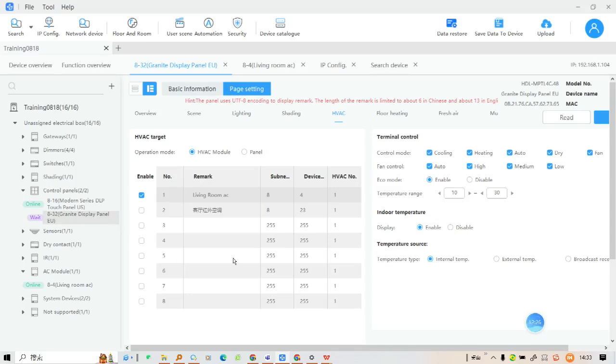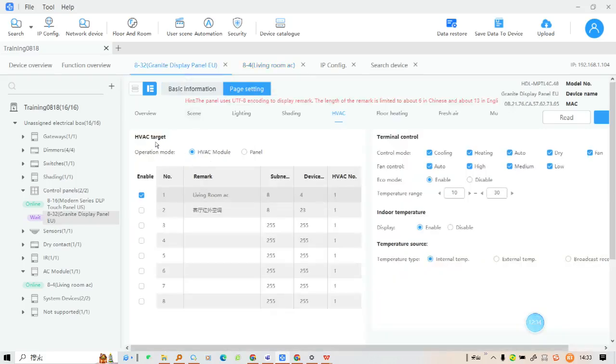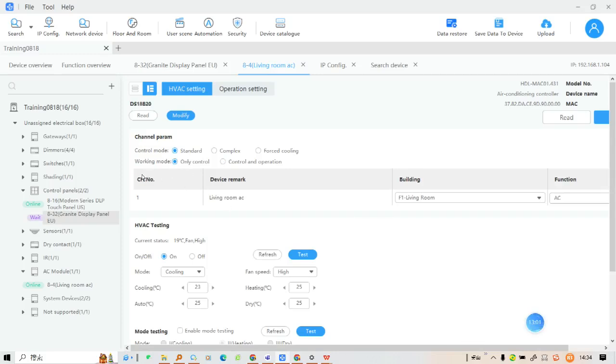Let me emphasize one more time. As I select the Hvac to be control and operation, then in the panel I must select it accordingly to use the Hvac module to fully control itself. And if I select the panel to be able to fully control the AC, then I select panel here and then go to the Hvac module and select only control, meaning the panel will be in full control of the Hvac. So that's the difference. Please pay attention.